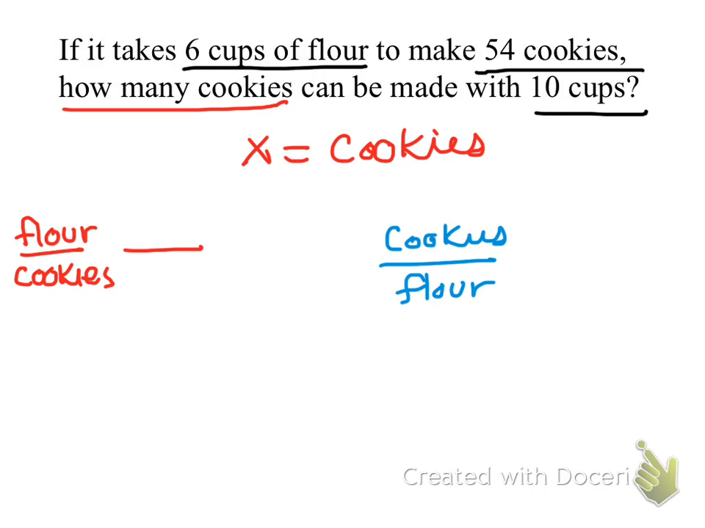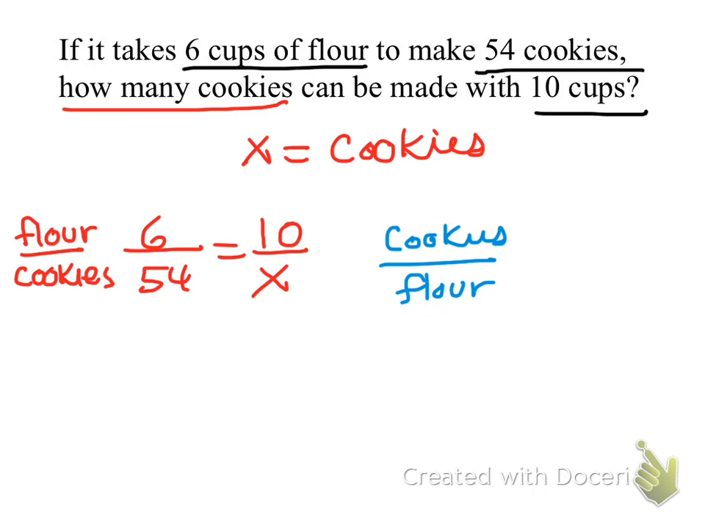Rogelio? 6 cups of flour. And how many cookies? 54. Is equal to the second time, how much flour do I need to make the second batch of cookies they're talking about? Michael? 10 cups. And I don't know how many 10 cups makes. So everything in the numerator all the way across, the word, the 6, the 10 represents flour. Everything in the denominator, the cookies, the 54, the x, represents the cookies.